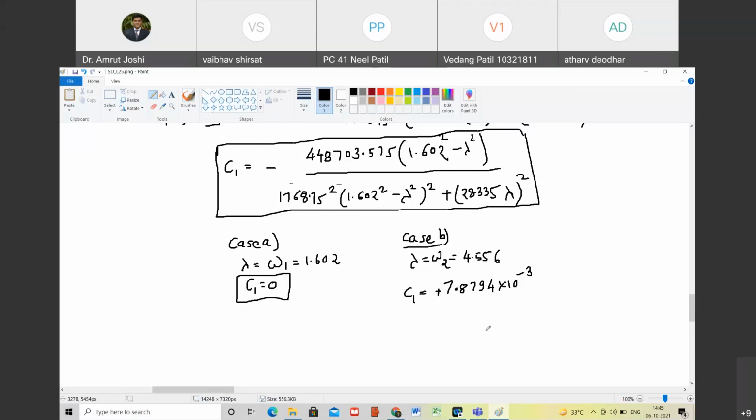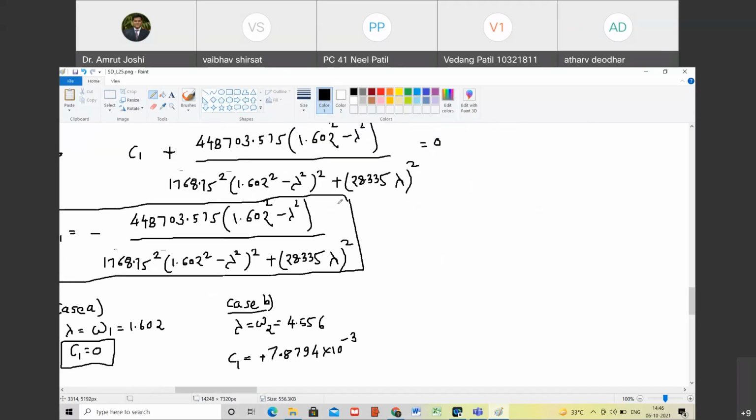Okay, let us do it piece by piece. So can you tell me how much is the value of denominator and numerator? 448,703.575 into bracket 1.602 square minus 4.556 square. So how much did you get for the numerator? Tell me the value of the numerator.